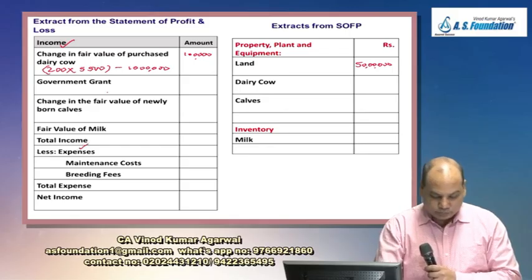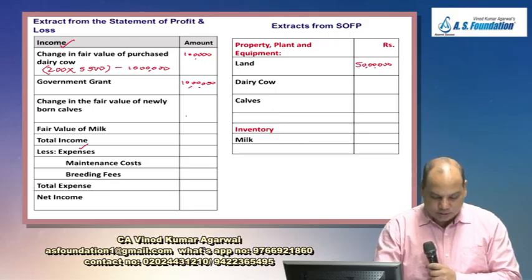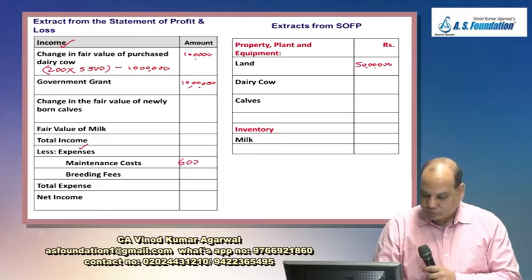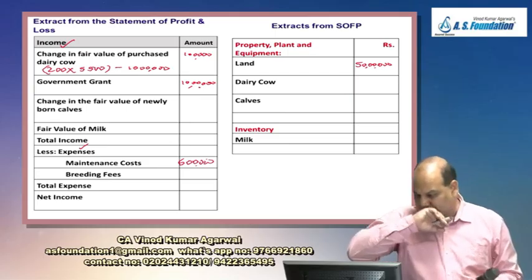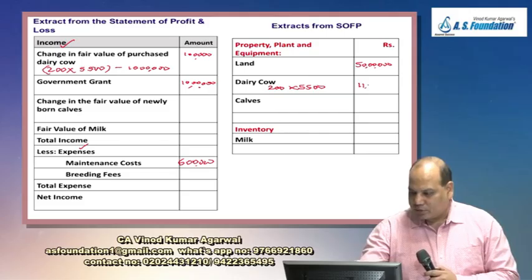by one. After that, they have written received a grant of 1 million. How much is 1 million? 1 million is 10 lakh. Then 6 lakh rupees was to maintain. Okay. One more thing I should do. This dairy cow at the end of the year, we have to value it at 11 lakh.